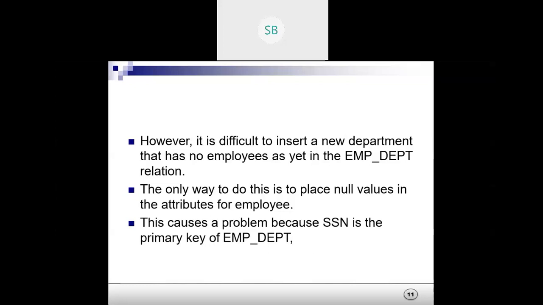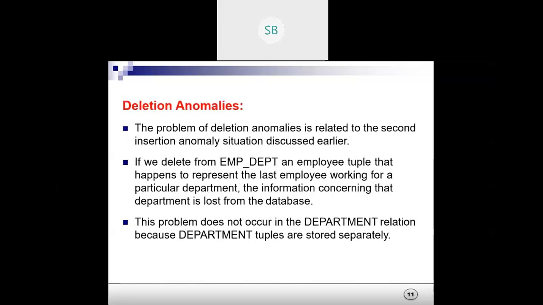Next is the deletion anomalies. Here the problem of deletion anomalies is related to the second insertion anomaly discussed earlier. In the employee department table, if we introduce a new department but do not have any employee working in it, we'll have null in those values.